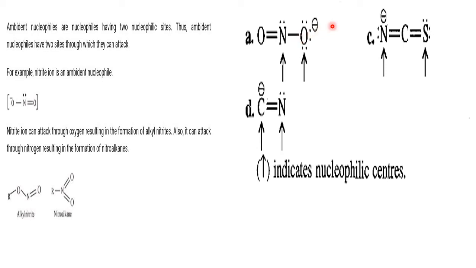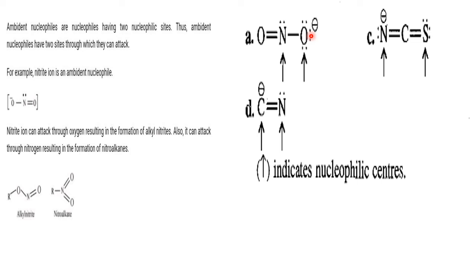By chance, if this NO2 nucleophile attacks by N, such compounds are called as what? Nitroalkanes. By chance, if it attacks by the O, then such compounds are called as what? Nitrites. For example, methyl chloride with NO2. If NO2 attacks using the O, then it is called as what? Methyl nitrite. And if the same methyl chloride with NO2, if NO2 attacks through N, then it is called as what? Nitromethane, a nitroalkane. Depending upon which site it is attacking, accordingly we name the products.